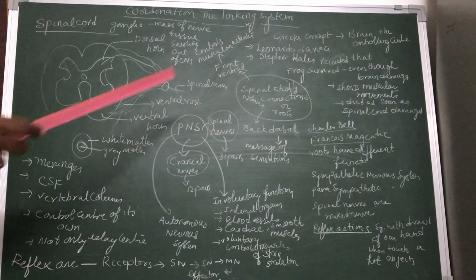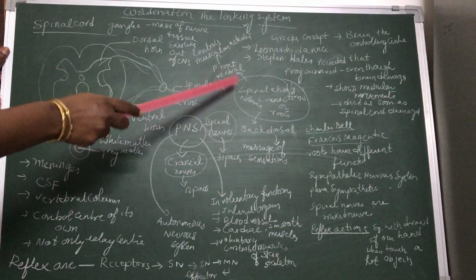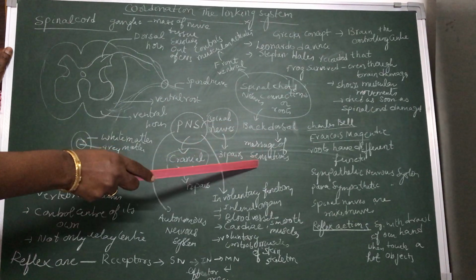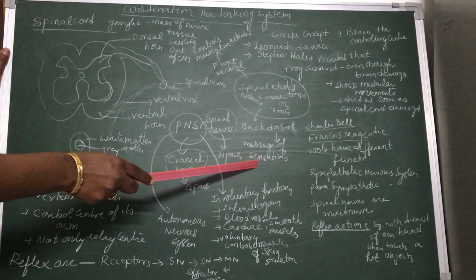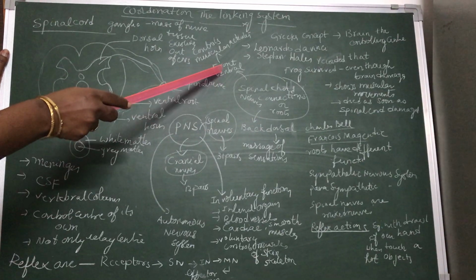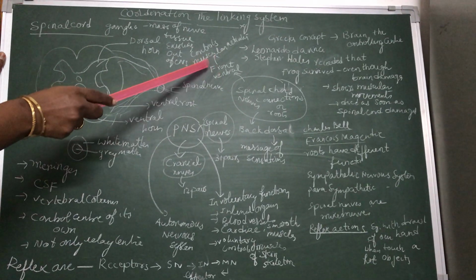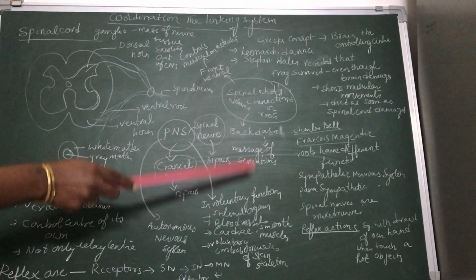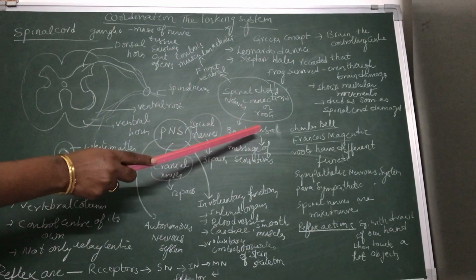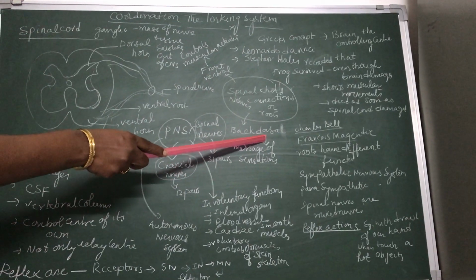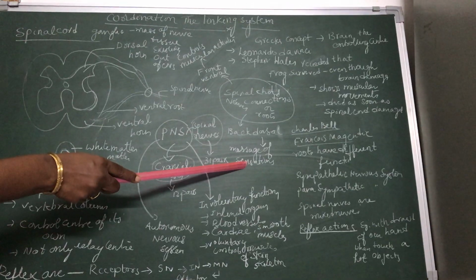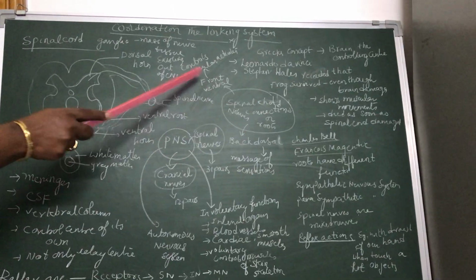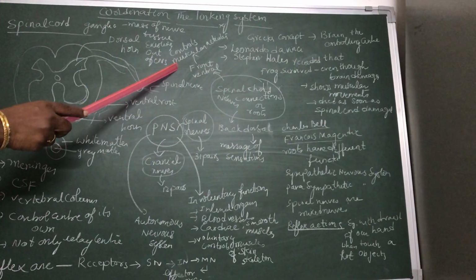The nerves that pass through the different roots have two different functions. For example, the nerve that passes through the back, dorsal root is sensory in function. It carries the messages of sensation. Then the nerve that passes through the ventral root is muscular in function. It controls the movement of our body parts. The nerve that passes through the dorsal root carries messages of sensation, and the nerve that passes through the ventral root has the function of muscular activity.